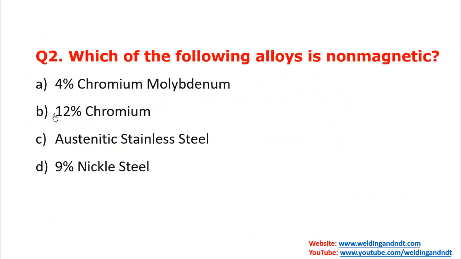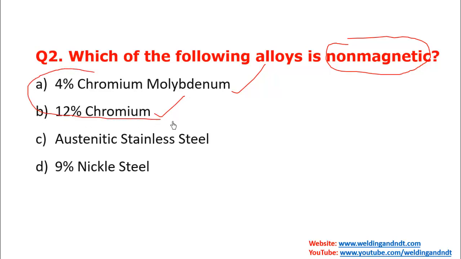Now question number 2, which of the following alloys is non-magnetic? So friends, this is a very simple question. Non-magnetic, see, we have 4% chromium moly, 12% chromium, austenitic stainless steel and 9% nickel steel. The first two options are not correct because chromium and molybdenum are magnetic. So whenever there is a high percentage of chromium and molybdenum, then that will be magnetic, that will not be non-magnetic. Now option C is austenitic stainless steel.